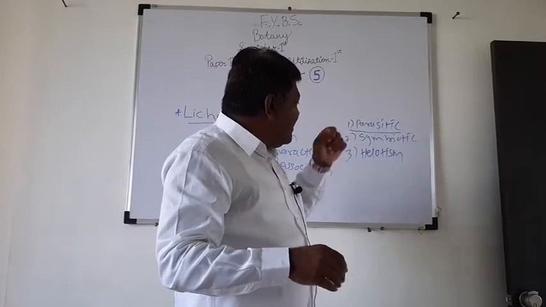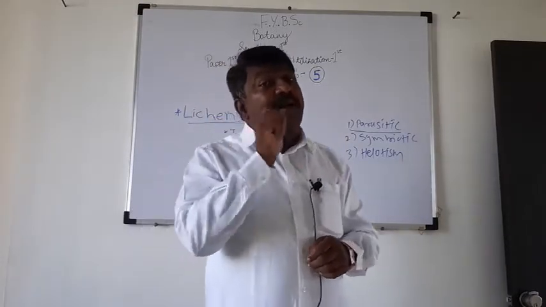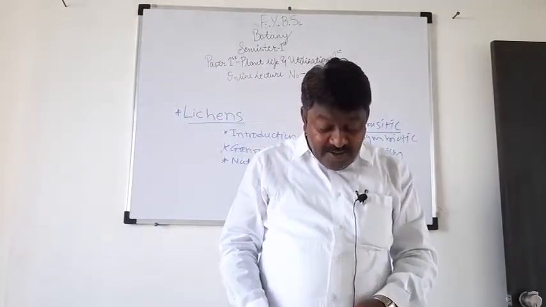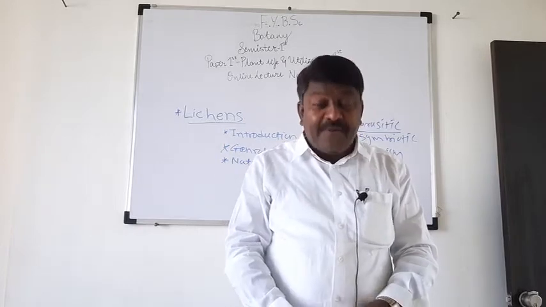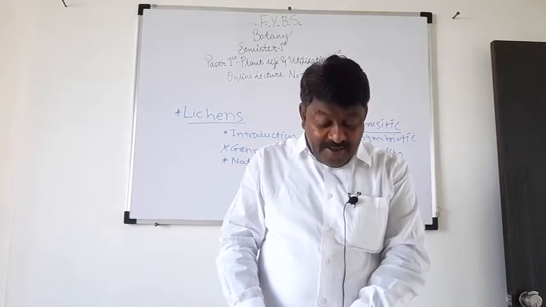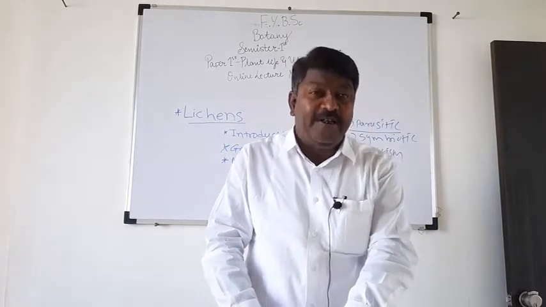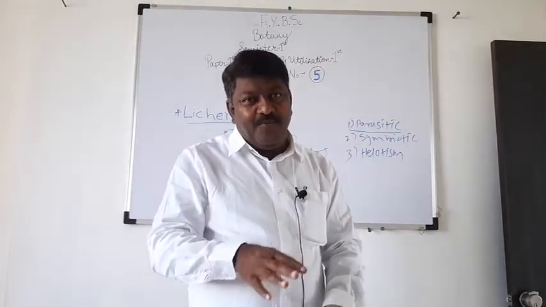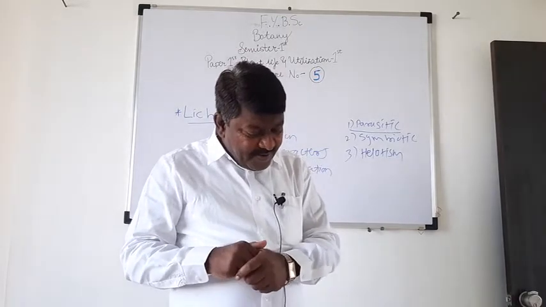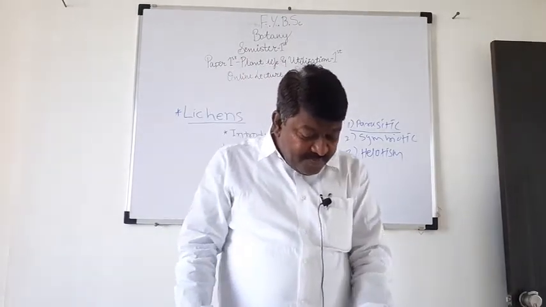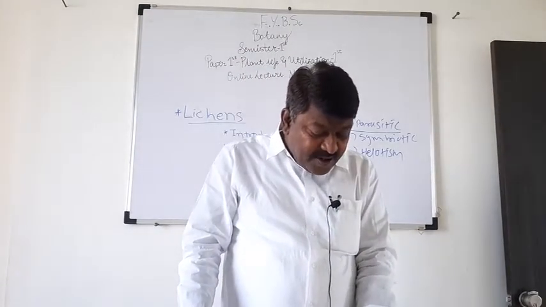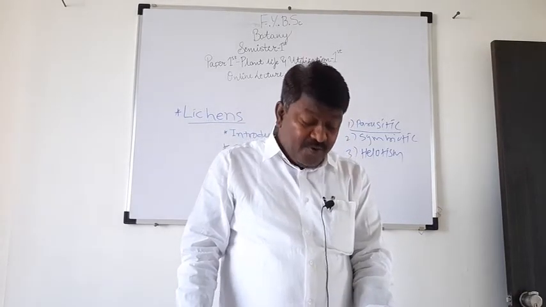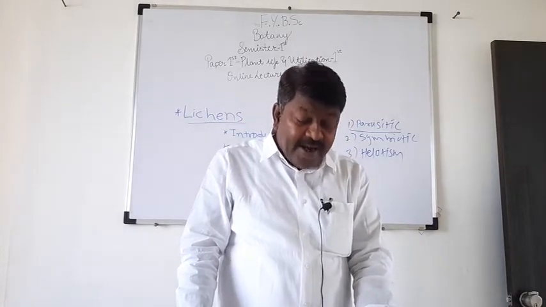This is about symbiotic association, but some lichenologists believe that the association between algae and fungi is helotism. First we know what is meant by helotism. Helotism is a symbiotic association, but one of the partners has an upper hand.